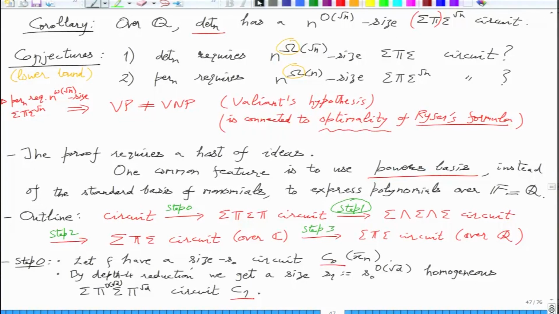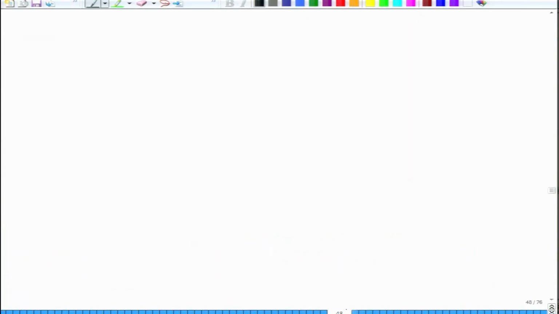The degree of f is d. Now we want to convert this into sigma wedge sigma. So basically we want to replace these general multiplication gates by very special ones. So that will be step 1.